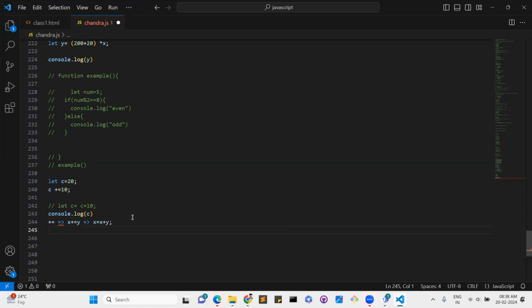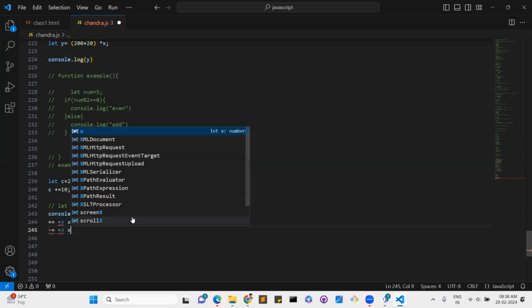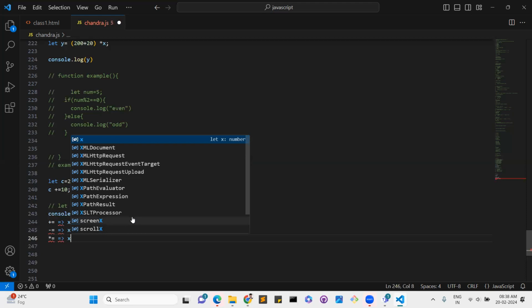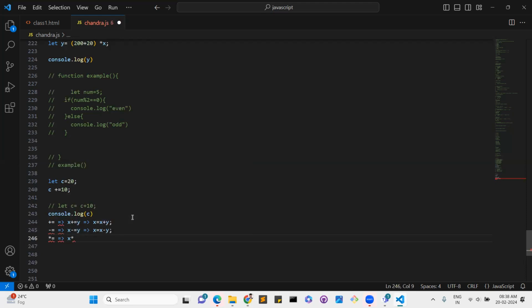And the same example for minus equal to as well. x minus equal to y means x equal to x minus y, like this. And it will also come like multiply equal to: x multiply equal to y. So like this, arithmetic operators work like this.